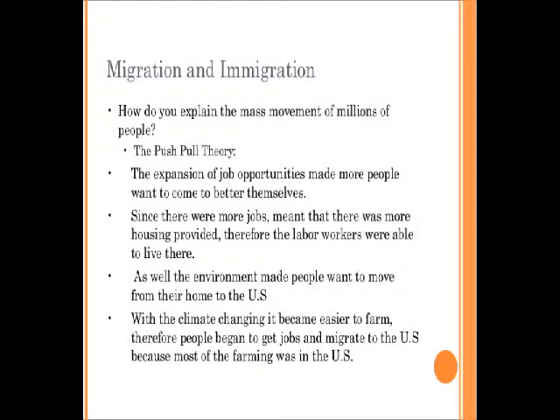How do you explain the mass movement of millions of people? The push-pull theory. The expansion of job opportunities made more people want to come to better themselves. Since there were more jobs, there was more housing provided. Therefore, the labor workers were able to live there. The environment also made people want to move from their homes to the U.S. With the climate change, it became harder to farm. Therefore, people began to get jobs and migrate to the U.S., because most of them were farmers.